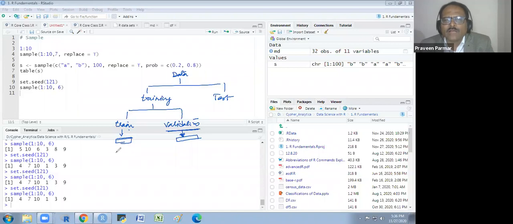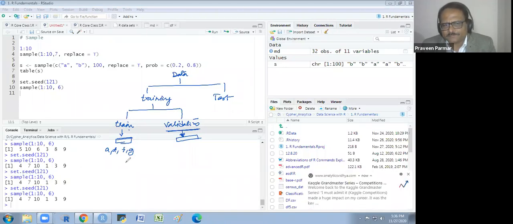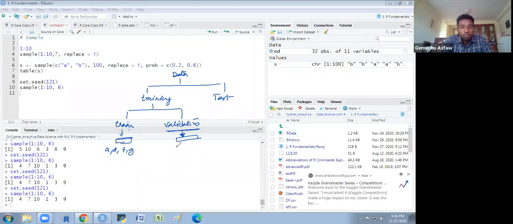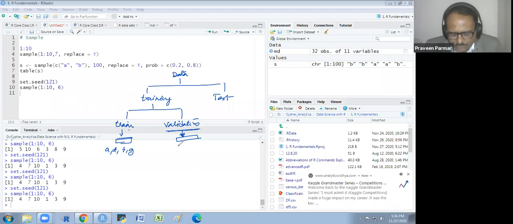Suppose you have 10 features, A, B, C, D, E, F, like this. So this model had selected A, D, F, G. And with this validation model, you have trained the model with the validation data, and it selected D, E, F, H. Understand?